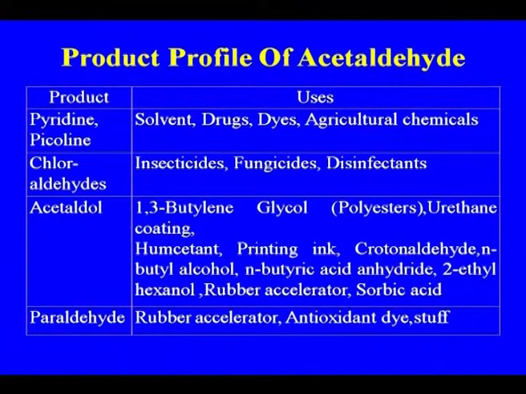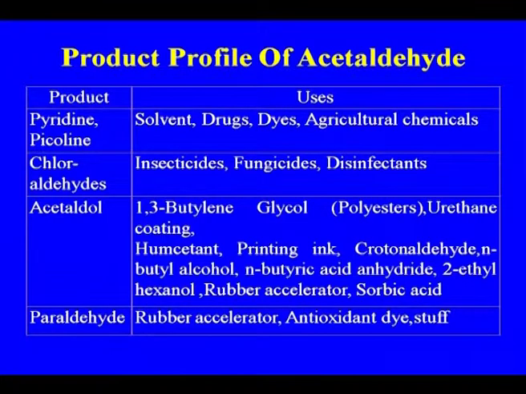These are some of the product profile of the acetaldehyde, and this is the pyridine and picoline. These are two very important products, even in case of Jubilant Organosys they are making them, and they find use in the drugs, dyes, agriculture chemicals.